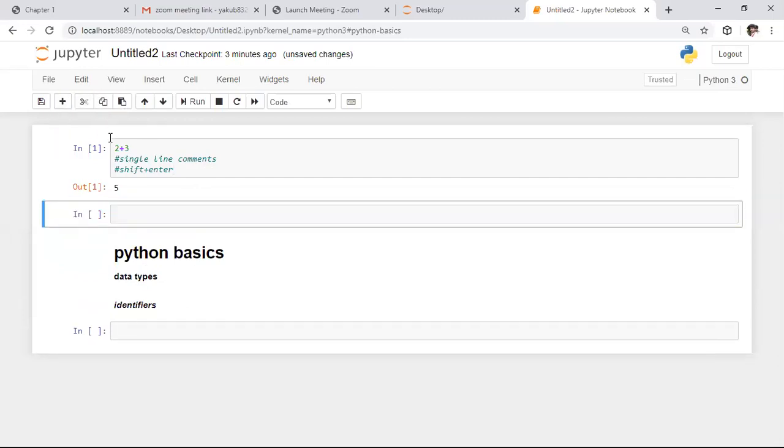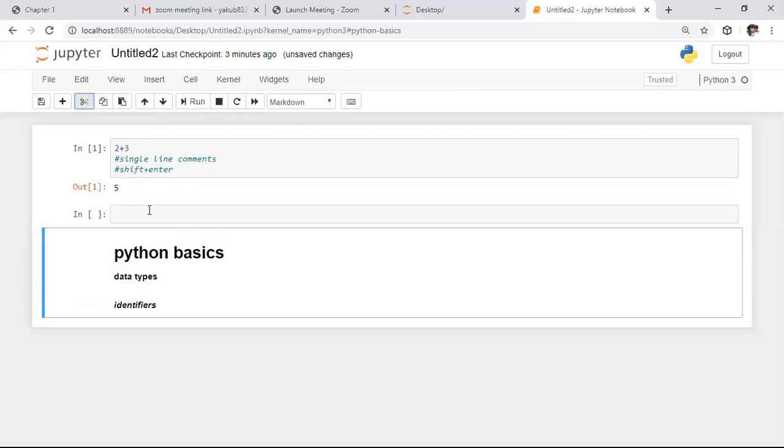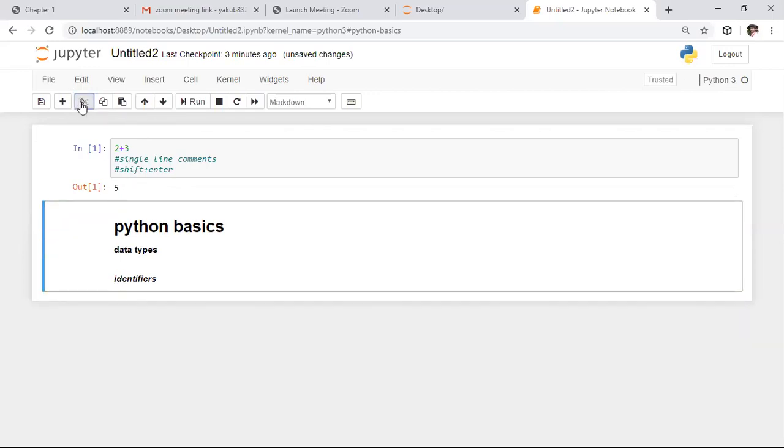So here if you click on this plus option, a new cell will be added in between. If you want to remove any cell, we have this scissor symbol. If you click on that, the cell will be removed. So this is the basic usage of this thing.